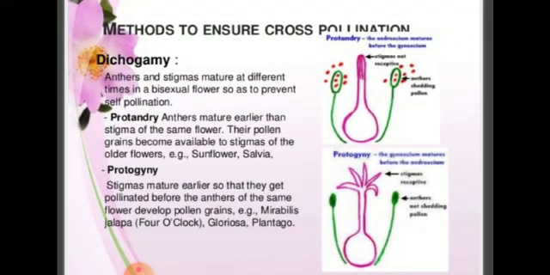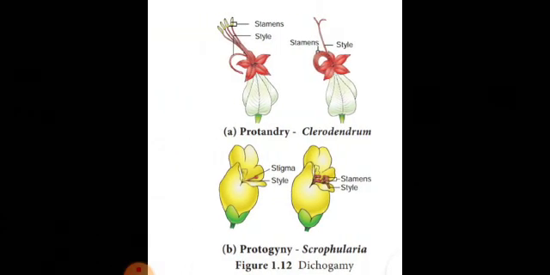Either anther and the stigma present in same flower or bisexual flower. Bisexual flower means anther and the stigma present in same flower, but cross pollination will occur. How? We have 2 types, protandry and protogyny. Here I'll show you a picture. Here you can see the stamen and the style. Stamen is matured, so style is not matured. Here stamen is not matured, here style is matured. That is protandry.